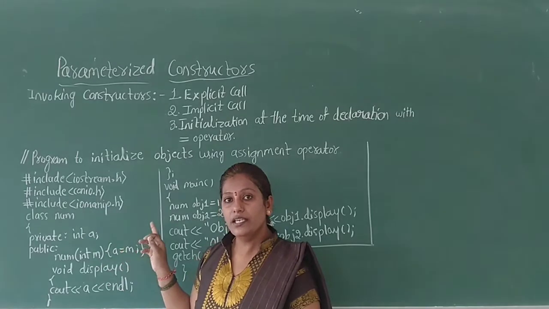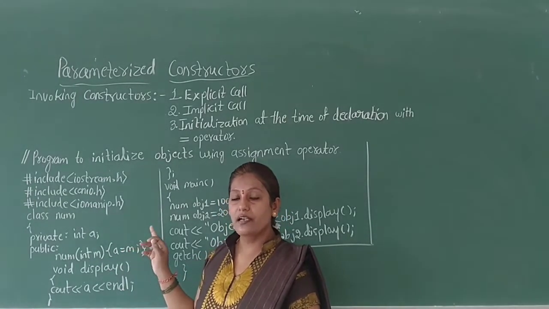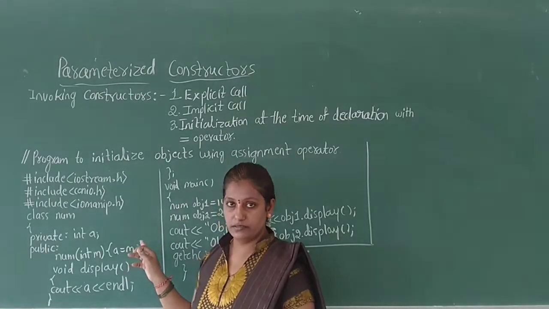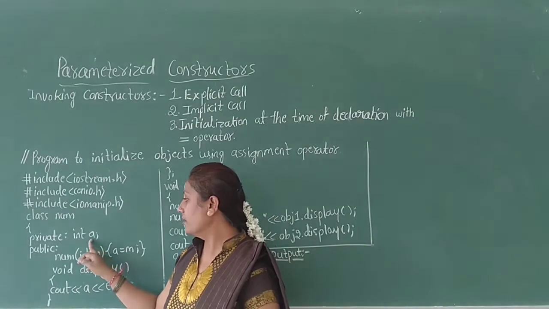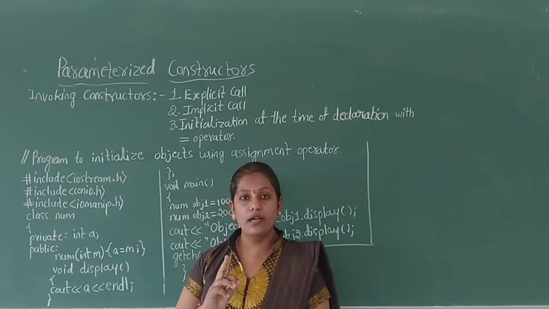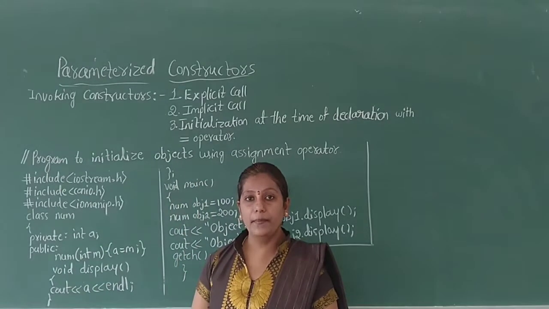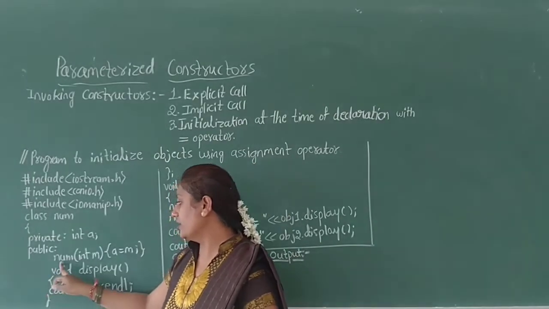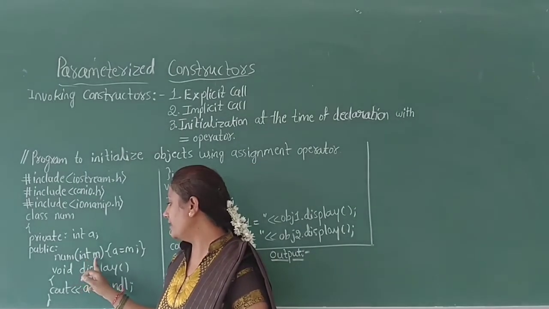See here, initialization of one argument using the assignment operator is going to be done in the parameterized constructor. Therefore, here we declare only one data member, that is A, with the data type integer. In the public section, the parameterized constructor is declared with one argument, int m.